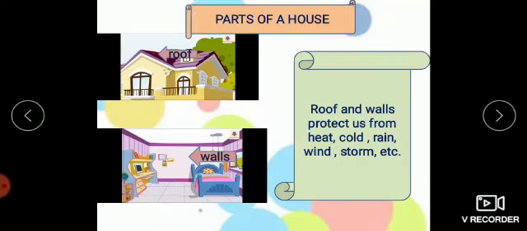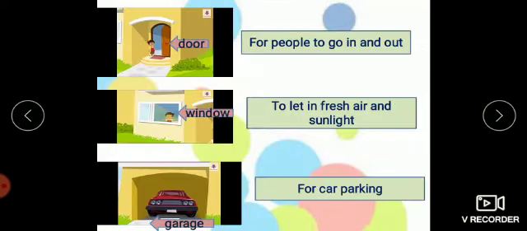Children, now let us study about different parts of a house. These are roof, walls, etc. Roof and walls protect us from heat, cold, rain, wind, storm, etc. Door helps people to go in and out, whereas window lets in fresh air and sunlight. Garage is for car parking.